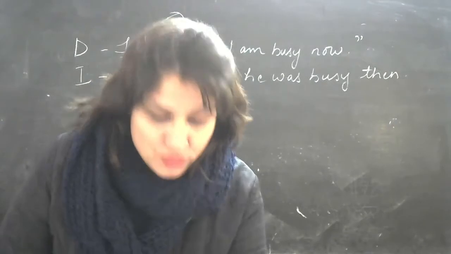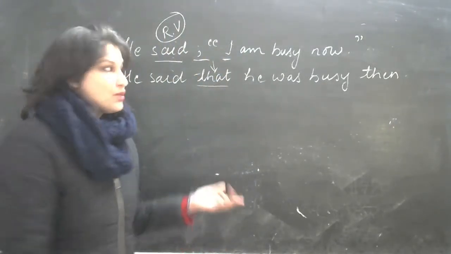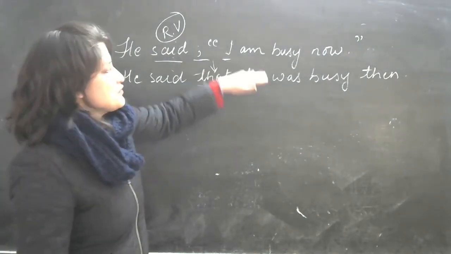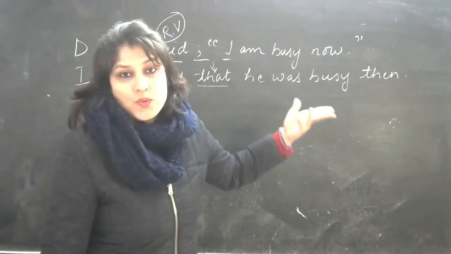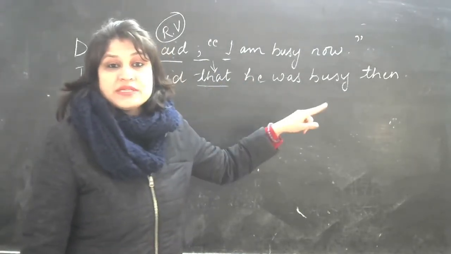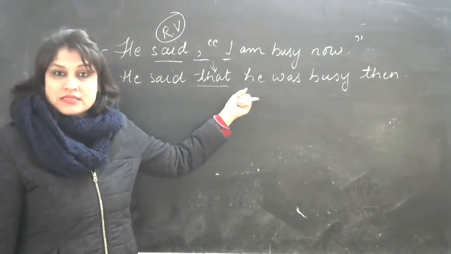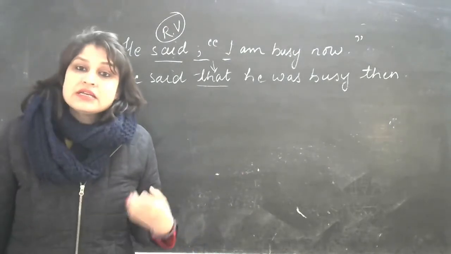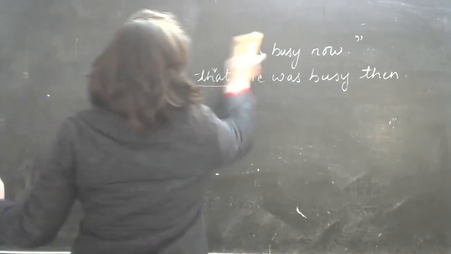Let's move ahead now. We'll start with the rules. We'll take the first rule, change of tenses. Now you can see that what I've done here is I've changed the tense. Can you see that? I am busy now has changed to he was busy then. Right? Present to past. Now this is what you need to learn, how to change the tenses. Let's take rule number 1. We'll take one rule at a time.